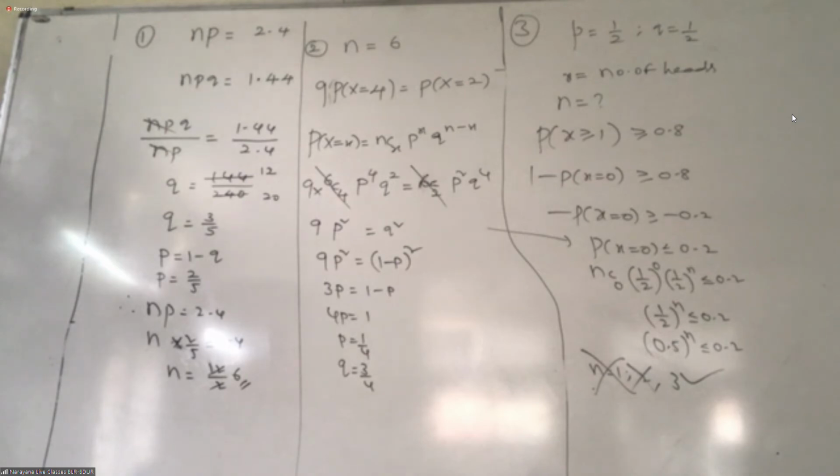What is the next question? Fourth question. Can you quickly tell me? Yes, Rishikesh. Fourth question. What is n? 7. Very good. What is p? 1 by 4. What is q? 3 by 4. What do you want to find? P of X greater than 1 strictly. Oh, no, yes, 1 also. Greater than or equal to 1. Got it, all of you? Can you do it or not? Okay. Next, fifth question.